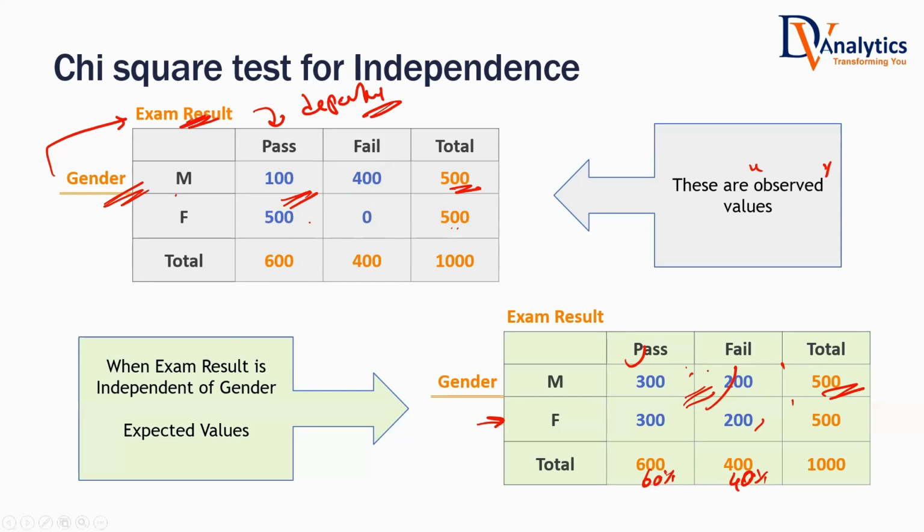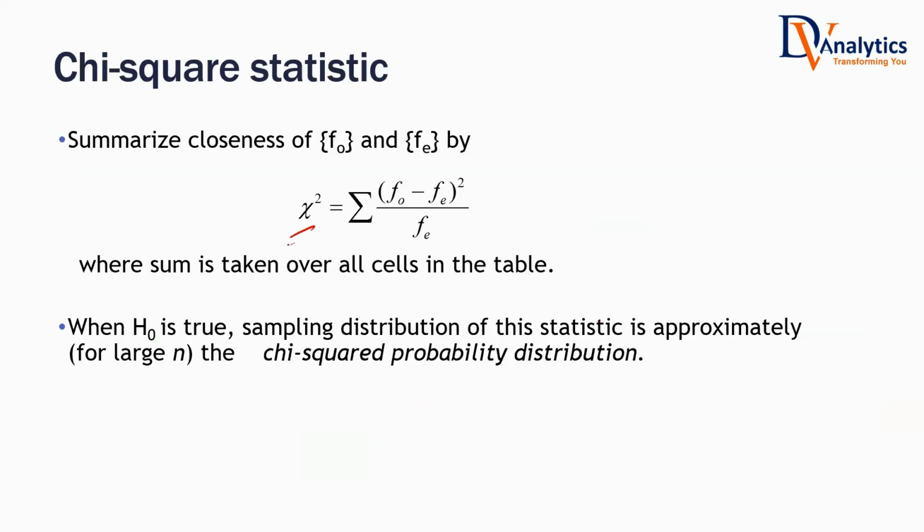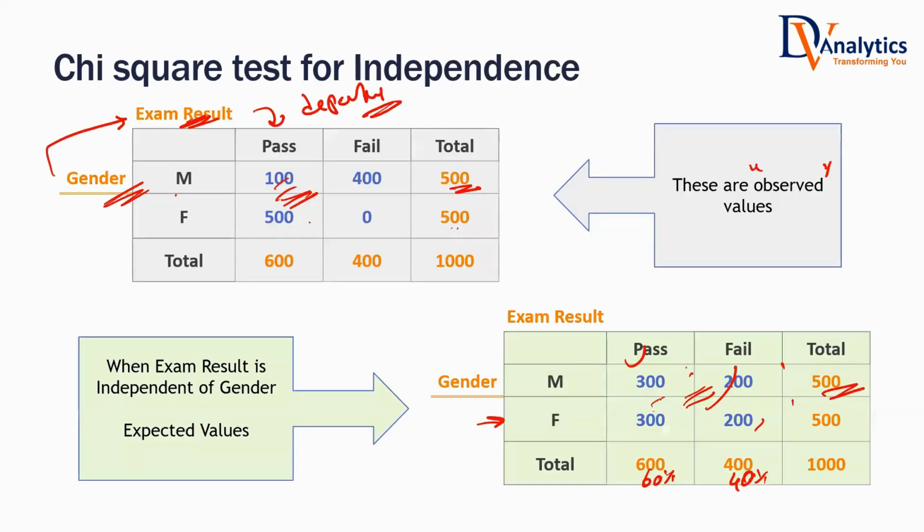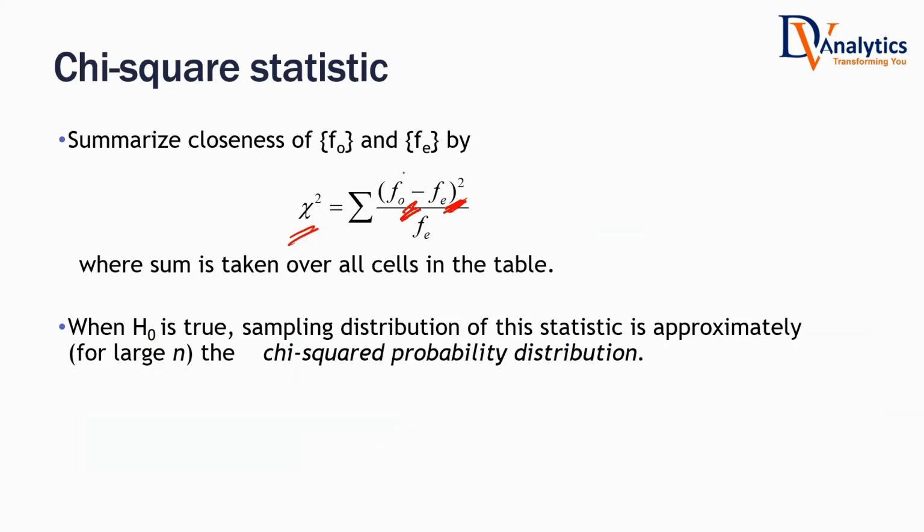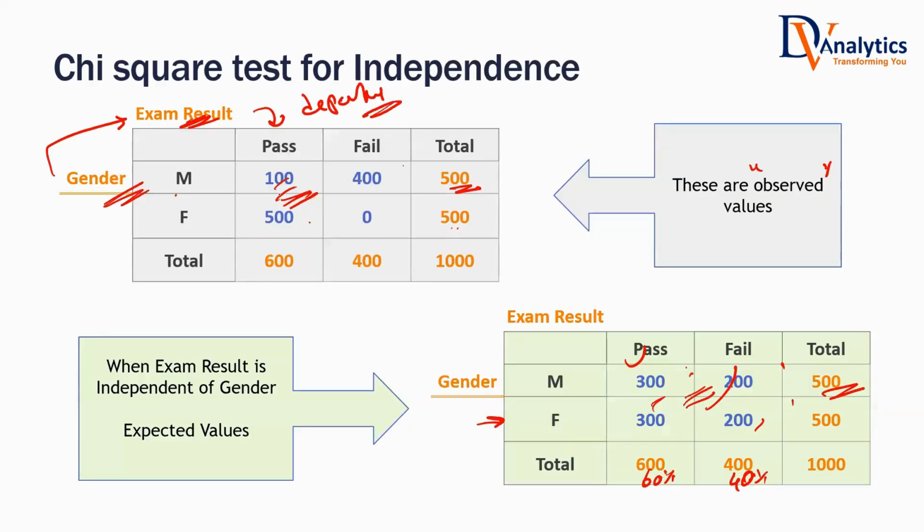That is why there is a value that is calculated, which is known as chi-square, based on observed values minus expected values. That means if that number is very high, observed values are far away from expected. That means this chi-square value is high, which means there is dependency. Do you agree with that? Chi-square value high means observed and expected are far away from each other, so there is a dependency.